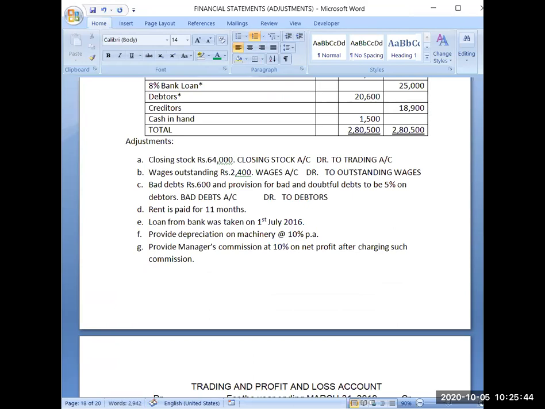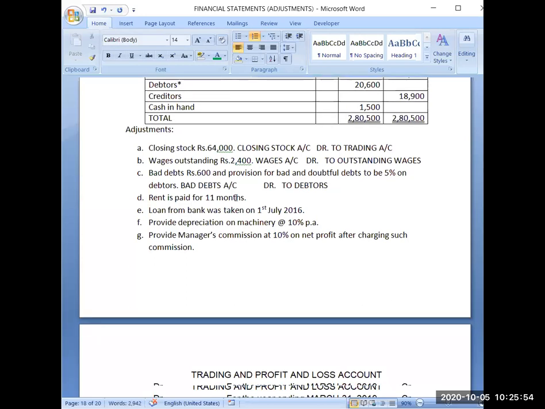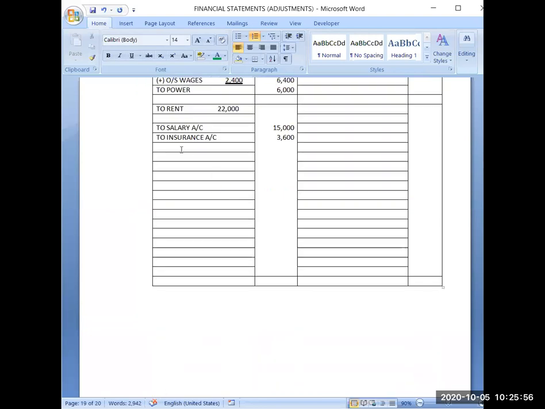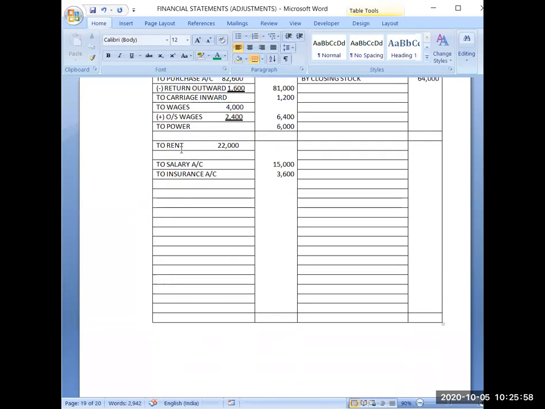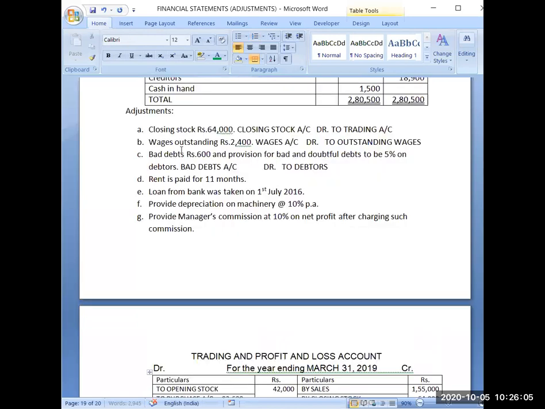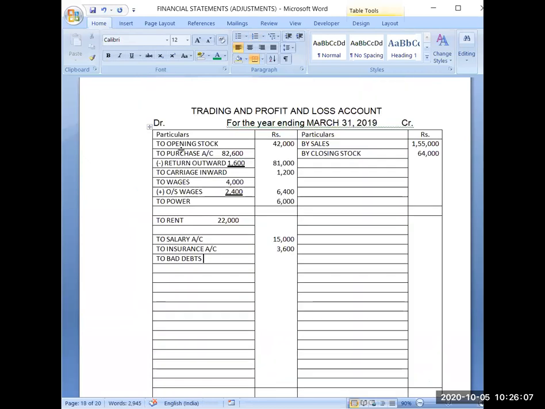And the second part of the adjustment is that this bad debt will be transferred to profit and loss because it is a nominal account. So here I will be writing to bad debts. And the amount of bad debts is 600.